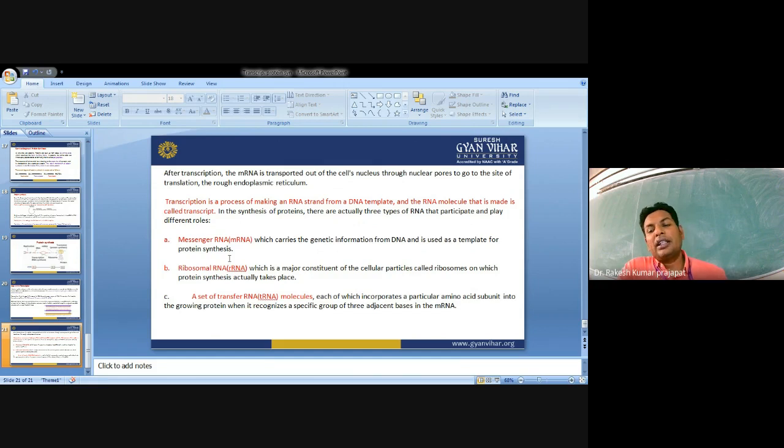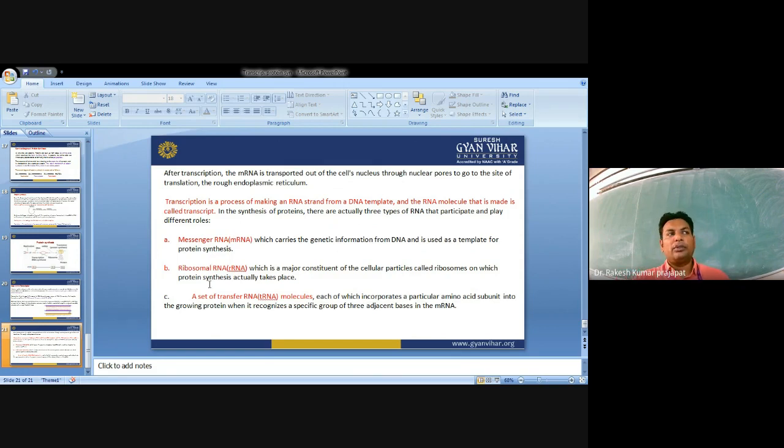Now, a set of transfer RNA or tRNA molecules, each of which incorporates a particular amino acid subunit into the growing protein, recognizes a specific group of three adjacent bases in the mRNA. We call them transfer RNA because they are involved during protein synthesis: they take the charged amino acids and carry them to the mRNA near the ribosomes.